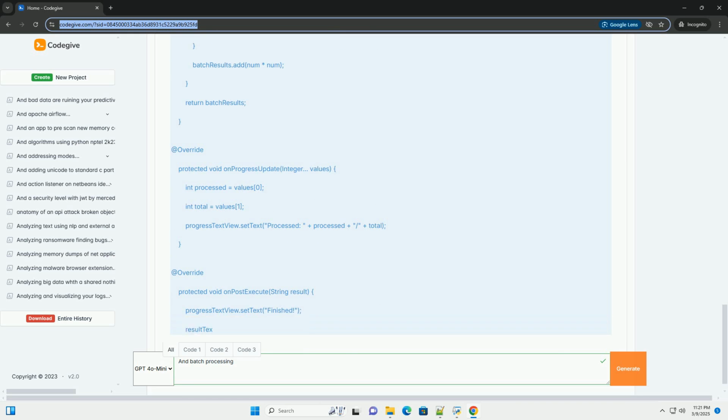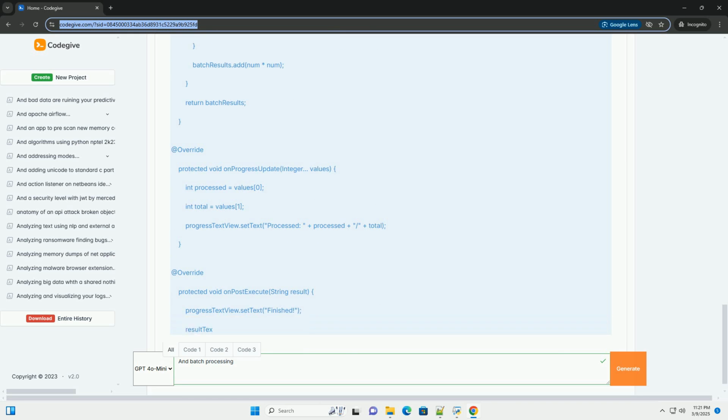Key improvements and explanations. Executor service lifecycle management: the executor service is created and managed explicitly, allowing you to control the number of threads used for processing. The stop processing method provides a way to shut down the executor service cleanly and handle cancellation. Shutdown now is used to interrupt currently running tasks, and await termination is used to wait for the tasks to finish or time out. Using shutdown, instead of shutdown now, would allow the current task to complete its work.